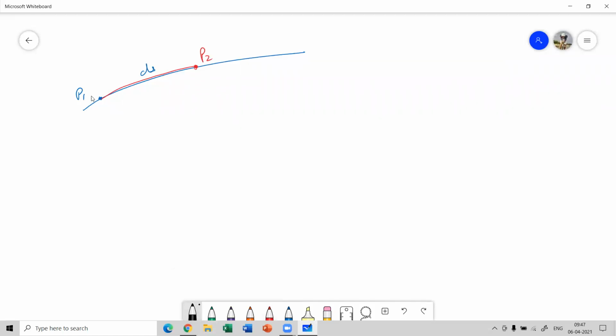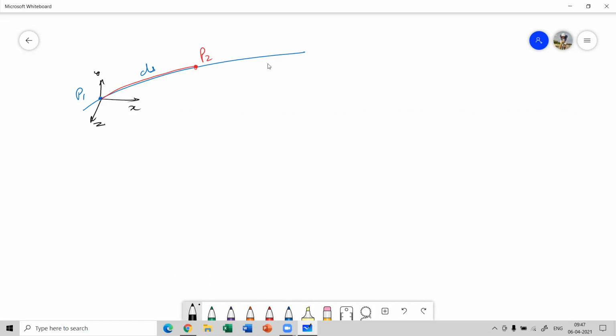Now at position P1, let's assume the axes are, this is the x axis, this is the y axis, and this is the z axis. Let's say it moves from position P1 to position P2 as it travels the distance ds along this streamline.